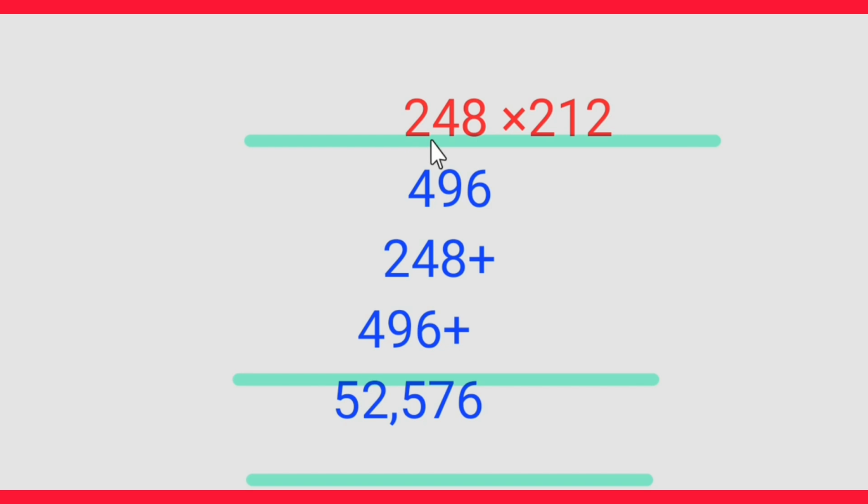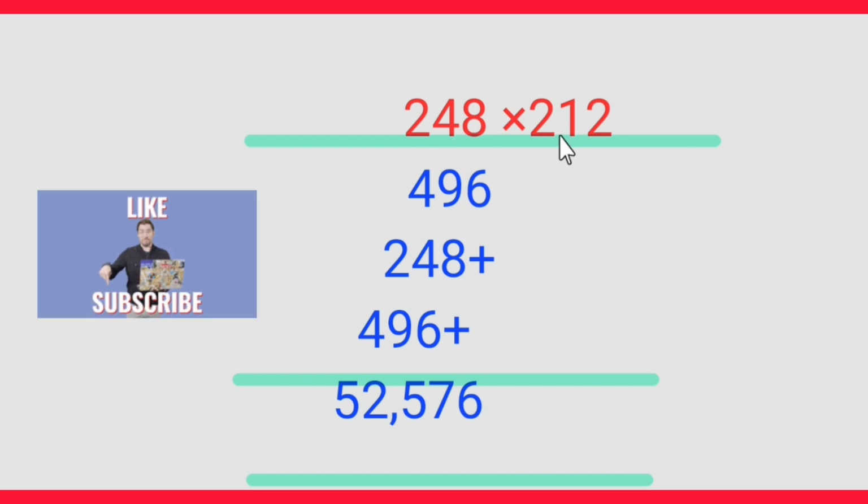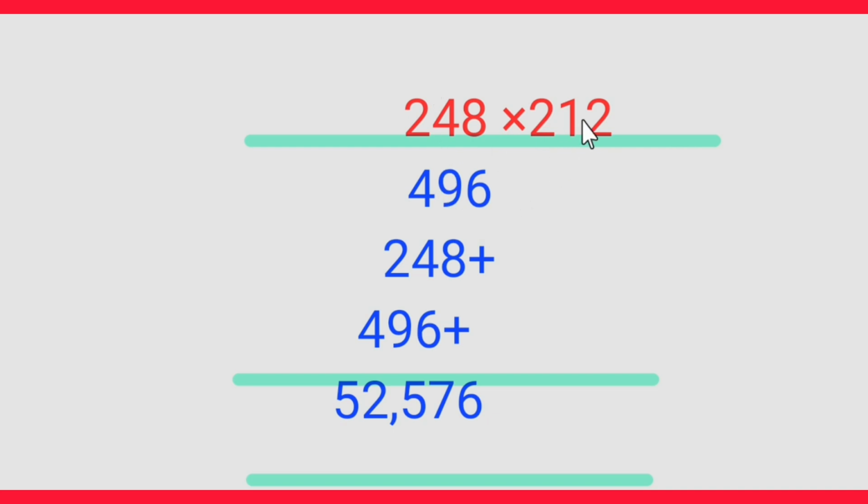6th question. 248 multiplied by 212. 2 8s are 16, 6, 1 carry. 2 4s are 8 plus 1, 9. 2 2s are 4. 1 8 is 8. 1 4 is 4. 1 2 is 2.